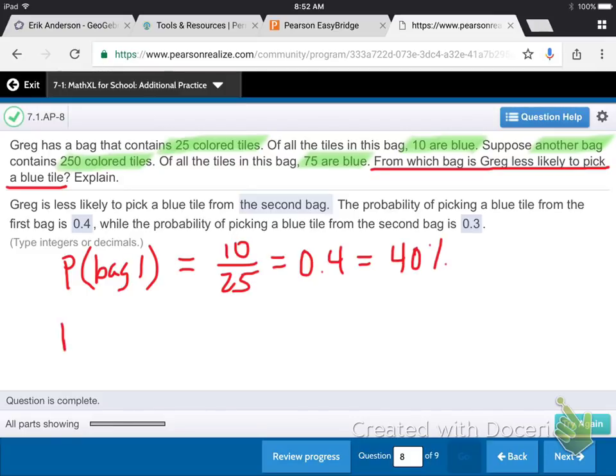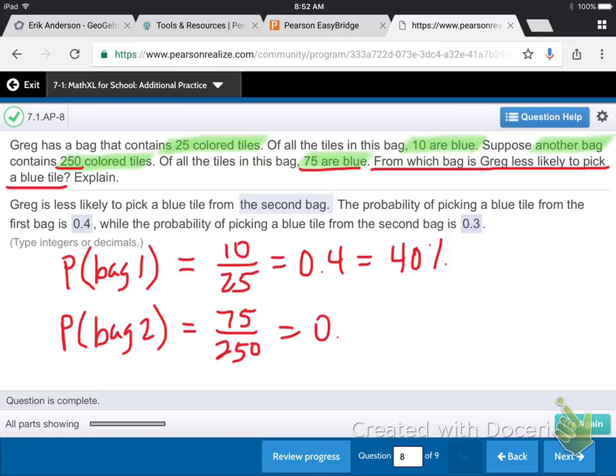Okay? Now, let's calculate the probability of choosing a blue tile from bag 2. And that's going to be 75 out of 250. Calculate that percentage, and that is 0.3, which is 30%.